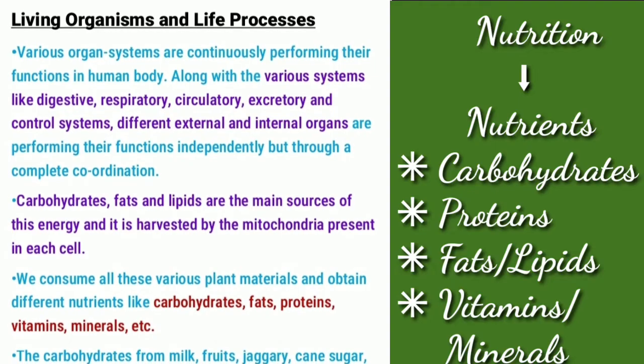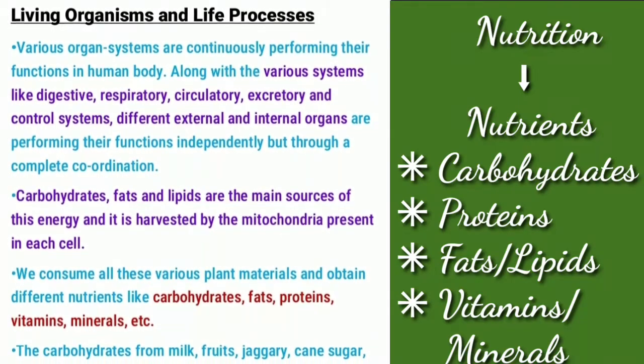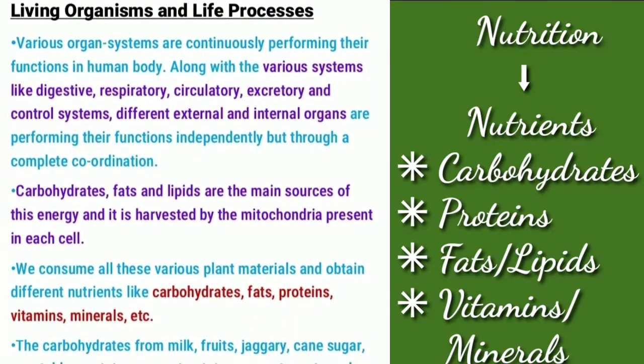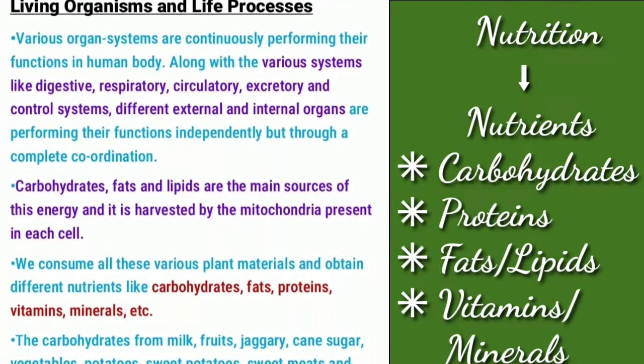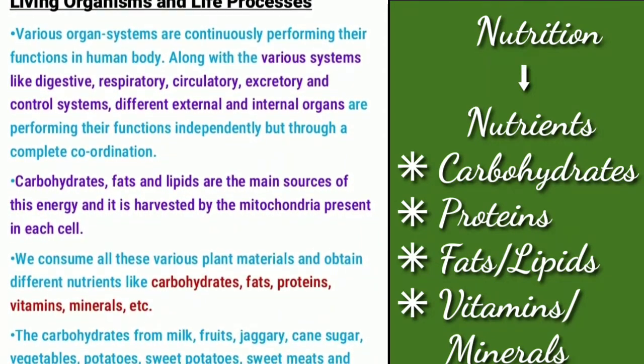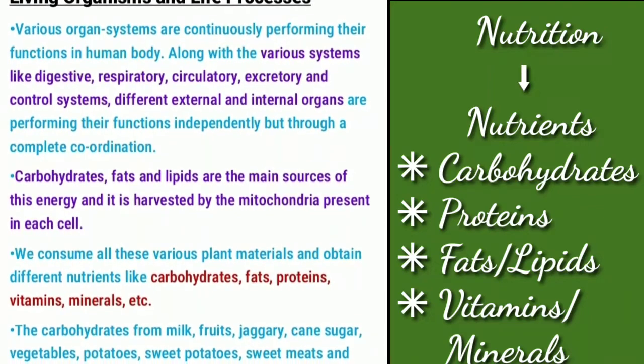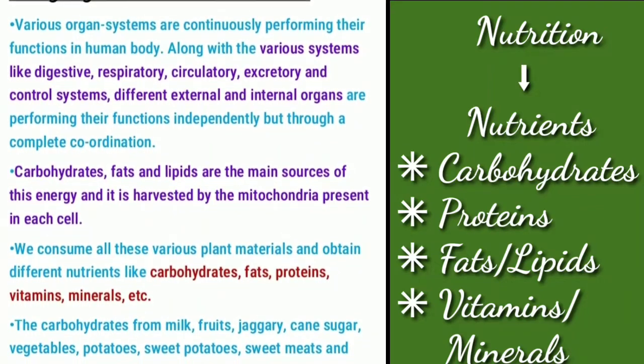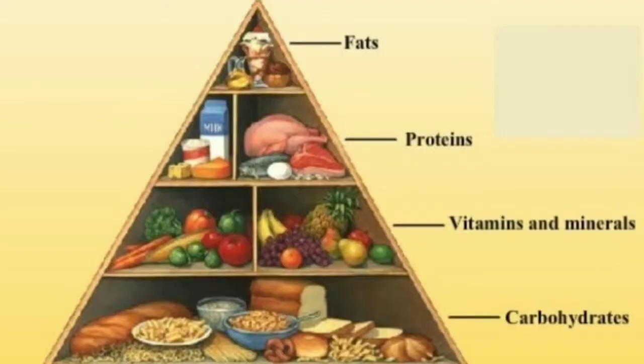Our body needs nutrition, which we get from nutrients like carbohydrates, fats, lipids, proteins, vitamins and minerals. Carbohydrates, fats and lipids, and proteins are the main source of energy, which is harvested by mitochondria.